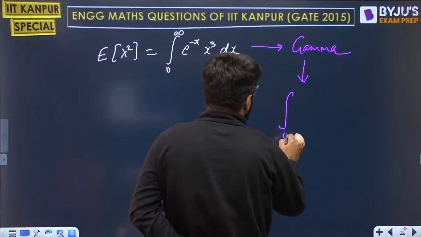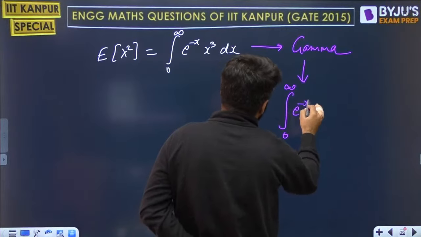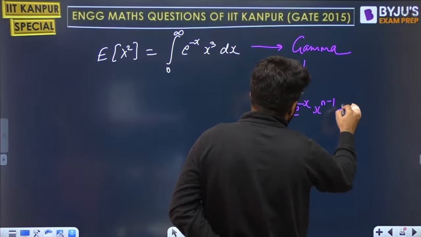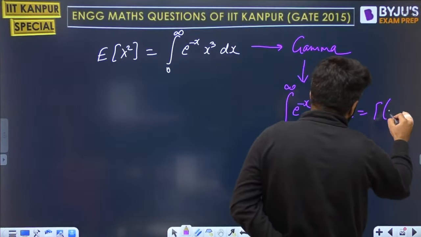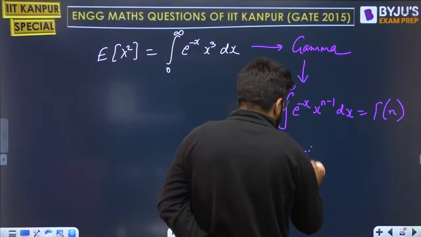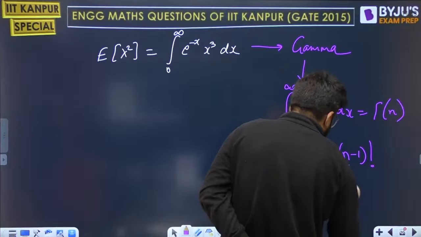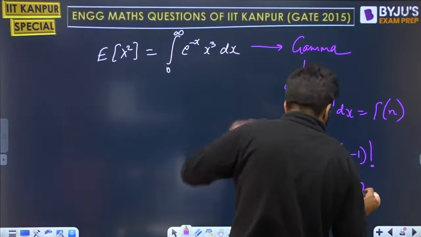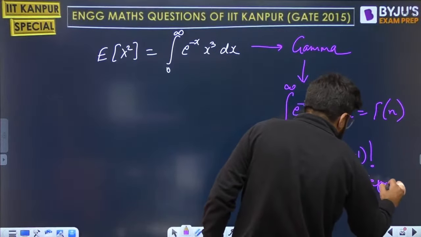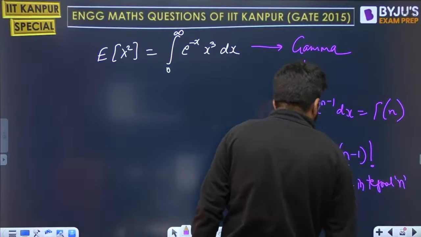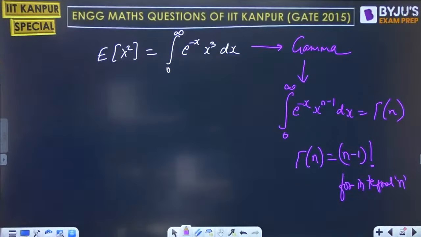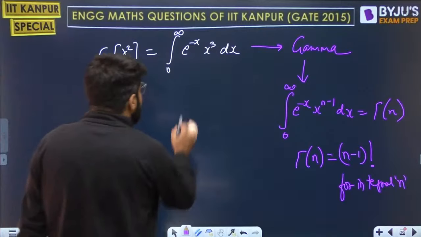It is given by integral 0 to infinity e raised to the power minus x, x raised to the power n minus 1 dx, which is gamma n, right? And gamma n will be equal to factorial n minus 1 for integral values of n. Here it is an integer, na? So for integral n, it is going to be n minus 1 factorial. Okay. So what is this answer now?